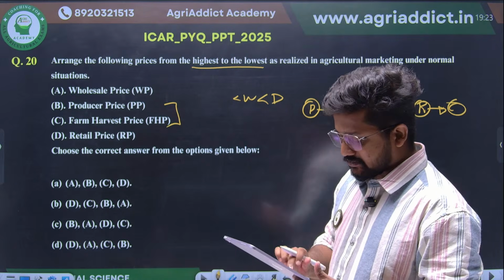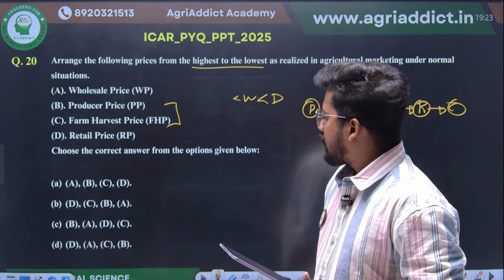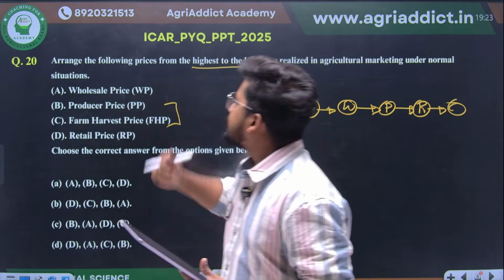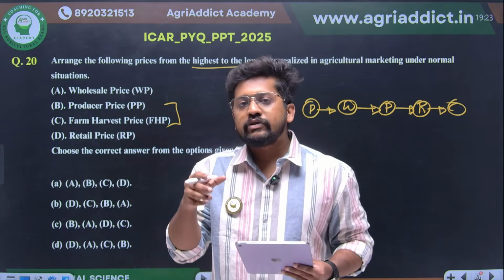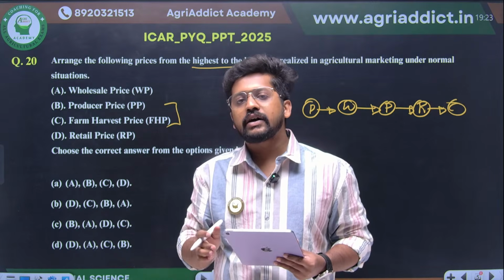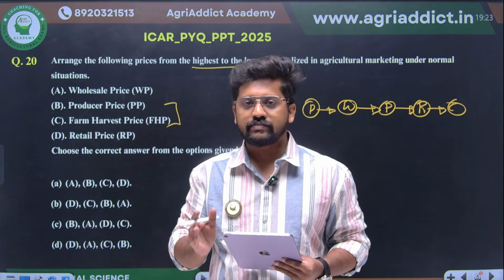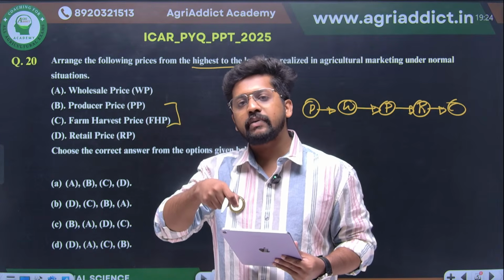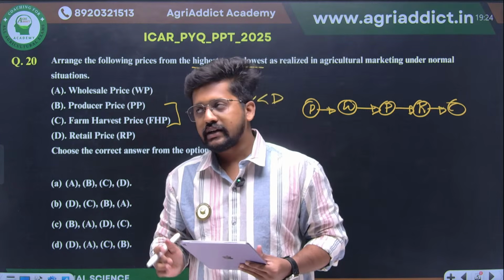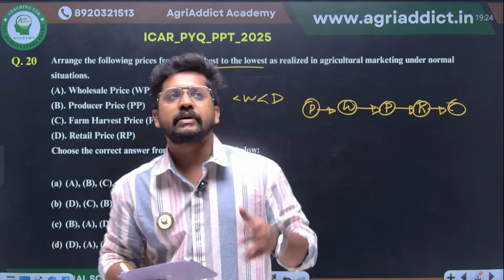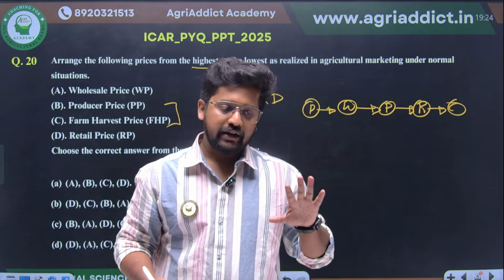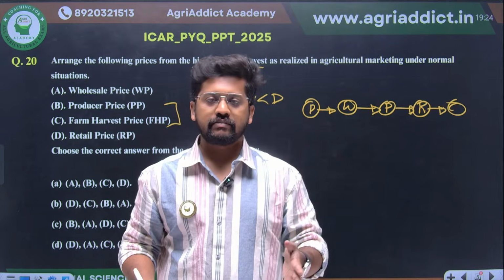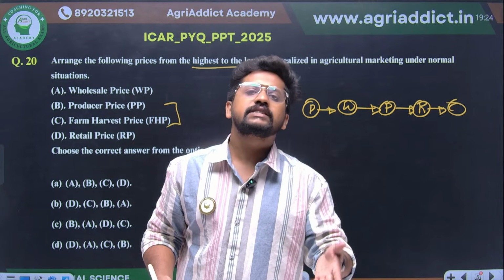Producer price is none other than the price which is actually received by the farmer after deducting the cost. Farm harvest price is none other than the price which is actually received by the farmer at the farm gate. Conceptually speaking, what actually happens? Harvest happens. Once the harvest is completed, soon it will be sold to somebody, maybe a trader or whatever it is, and some price will be received.